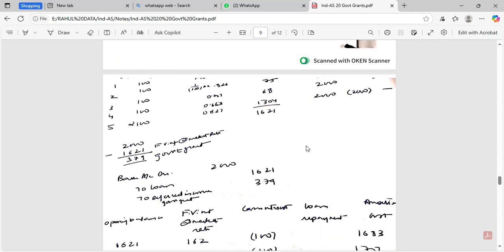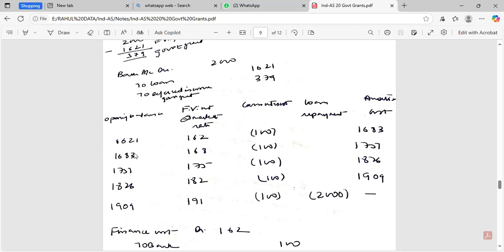The amount of repayment is 2000 at the end of the tenure. So 2000 minus 1621, 379, is the amount of government grant. Bank account debit 2000, to loan 1621, to deferred income grant 379.